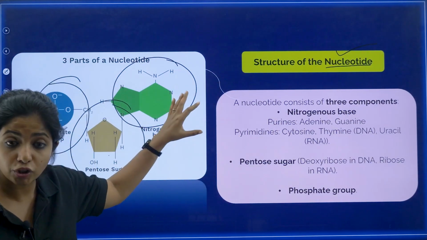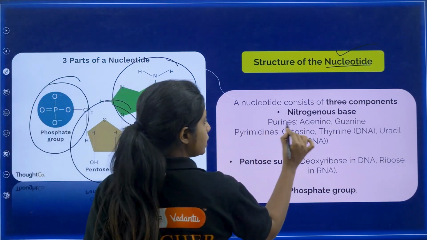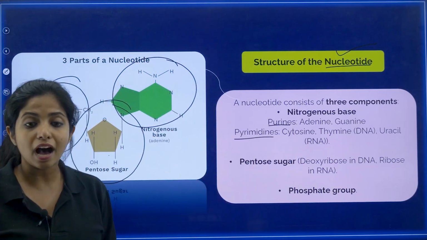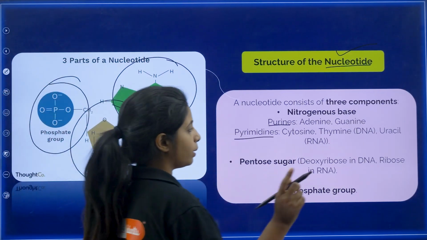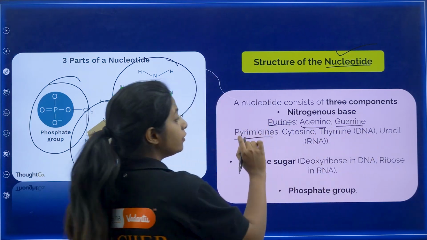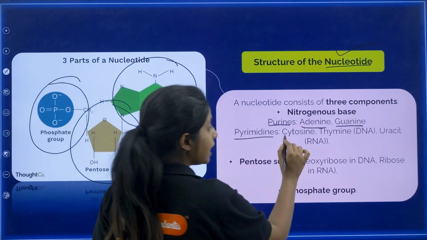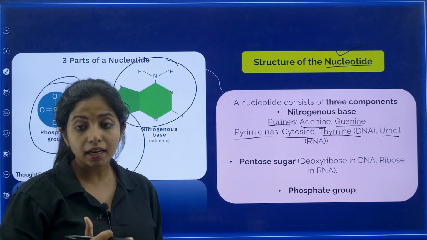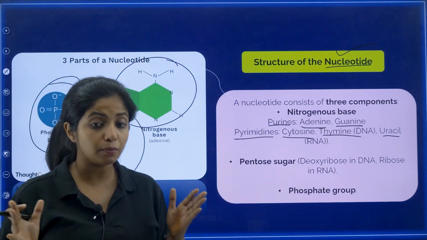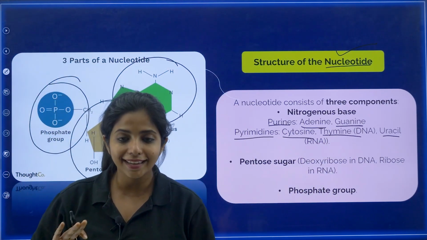If we talk about the nitrogen bases, you have 2 types. One is purines, another one is pyrimidines. Purines are adenine and guanine, not adenosine and guanosine, adenine and guanine. And if we talk about pyrimidines, it is cytosine, thymine, or uracil. So thymine is there in DNA, but in the case of RNA you have uracil. That becomes a major difference between DNA and RNA.